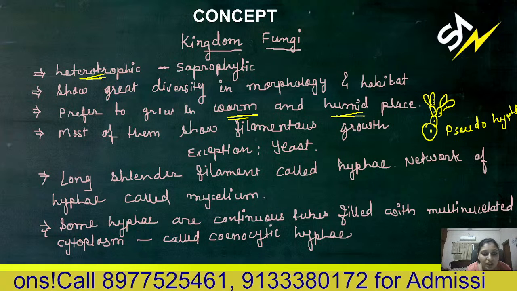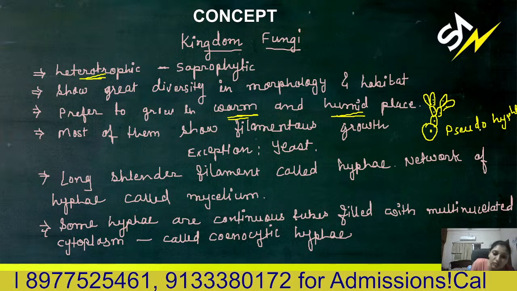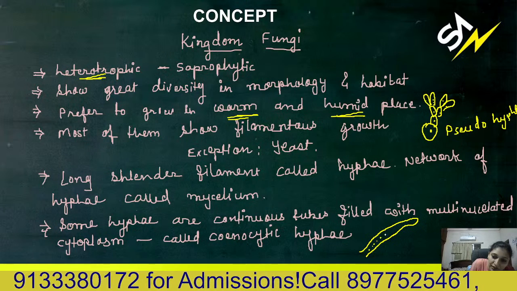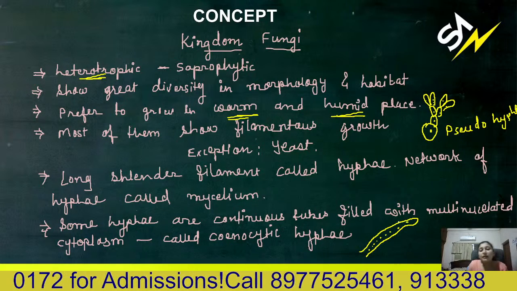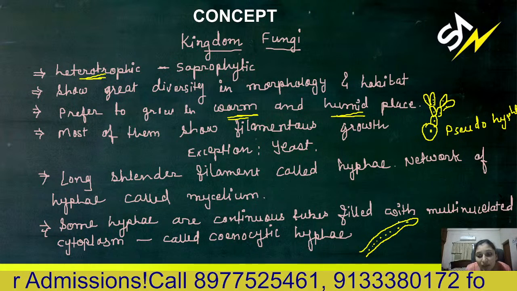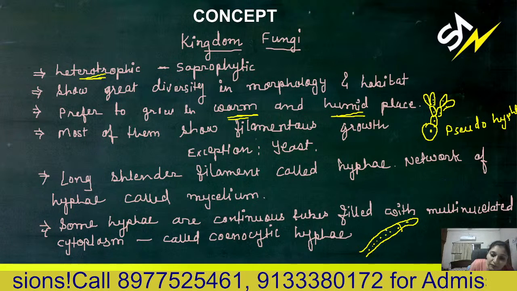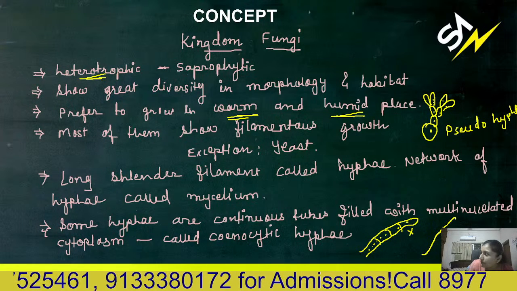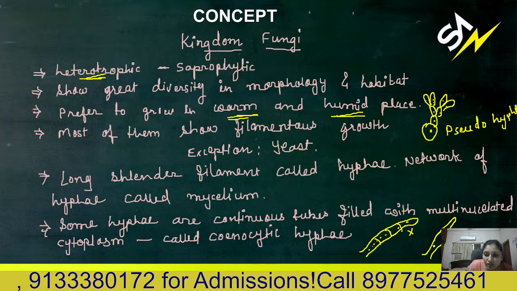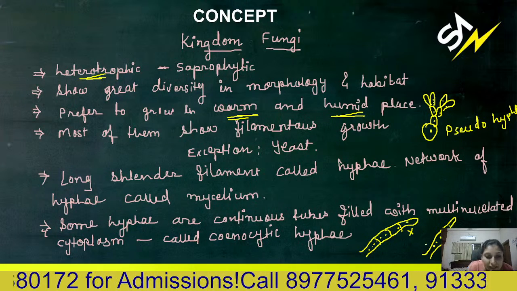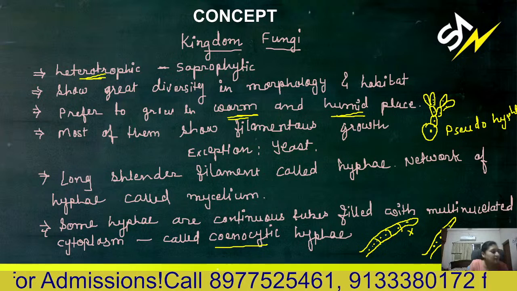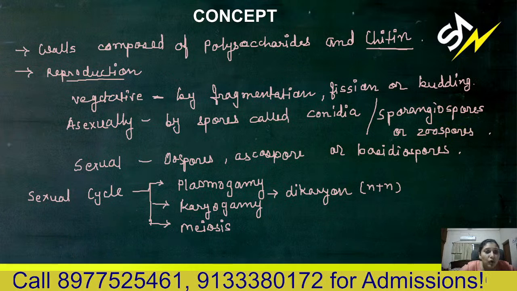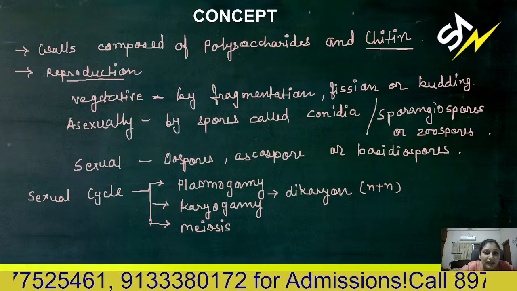Then some hyphae are continuous tubes filled with multinucleated cytoplasm. Some hyphae are continuous tubes, which means there is no septum in them. For example, this is one hypha, and in it you will see a lot of nuclei. These are all nuclei. So it is a multinucleated hypha, but the septum is absent. This structure is known as multinucleated hyphal structure, also called coenocytic hyphae. Then the walls of fungi are composed of polysaccharide and chitin.